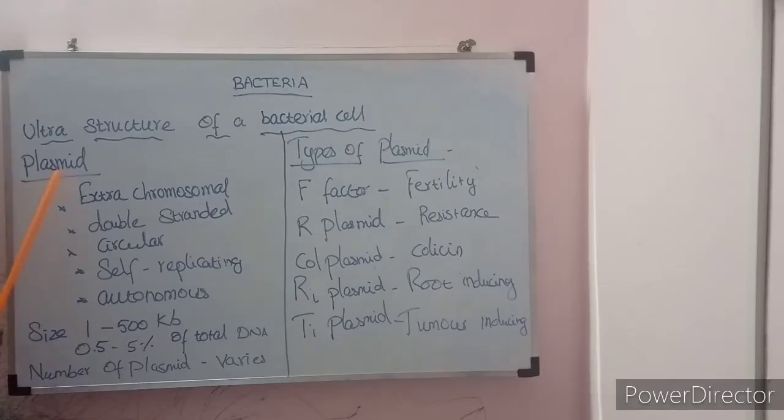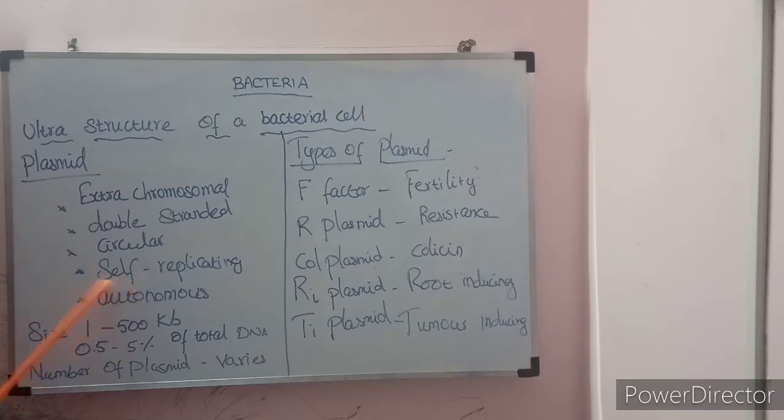Now we are going to see the plasmid. Plasmid is an extra-chromosomal, double-stranded, circular, self-replicating, autonomous element. What do you mean by extra-chromosomal? Bacteria already have a chromosomal DNA, so the plasmid is extra; hence it is called extra-chromosomal. The bacterial chromosome is single-stranded, but the plasmid is double-stranded. It is also circular.